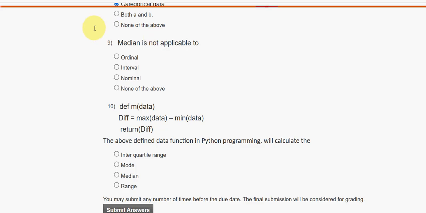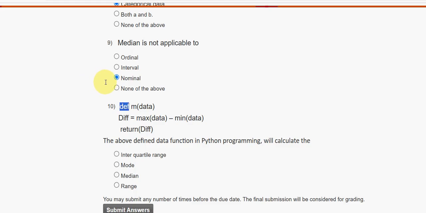Next, ninth question. Median is not applicable to nominal data. It can be applicable to both ordinal and interval as well, but for nominal, the median is not applicable. And moving on to the final question of the assignment, the tenth one.